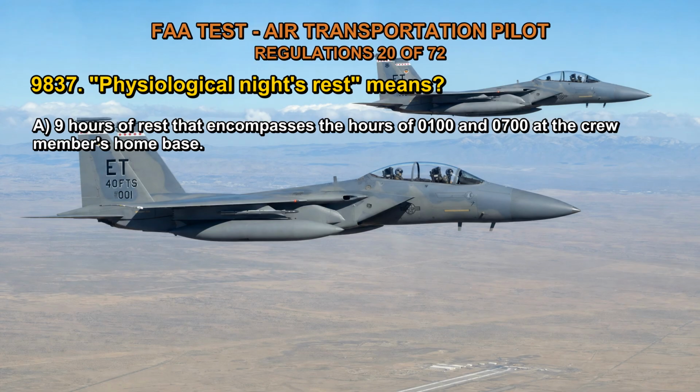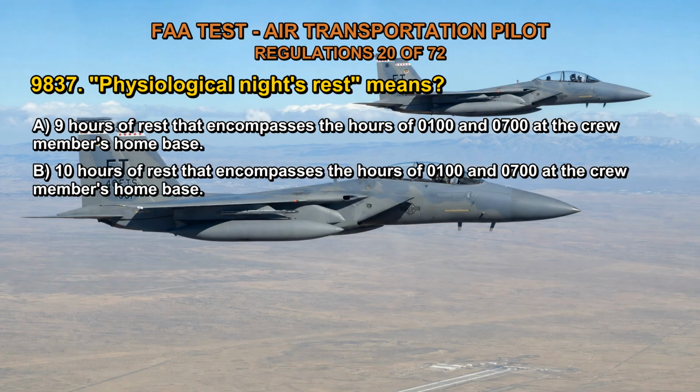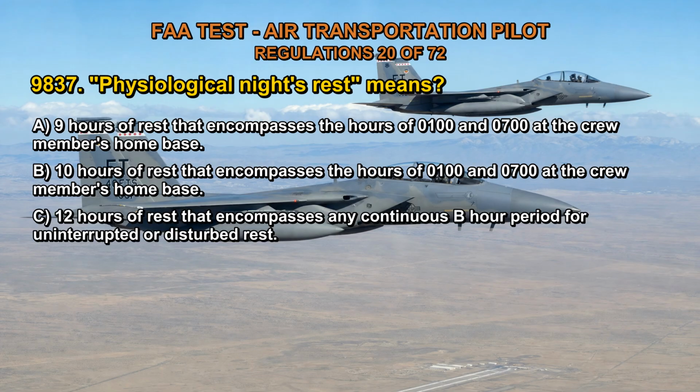9837. Physiological night's rest means A. 9 hours of rest that encompasses the hours of 0100 and 0700 at the crew member's home base. B. 10 hours of rest that encompasses the hours of 0100 and 0700 at the crew member's home base. C. 12 hours of rest that encompasses any continuous 8-hour period for uninterrupted or disturbed rest. The correct answer is B.